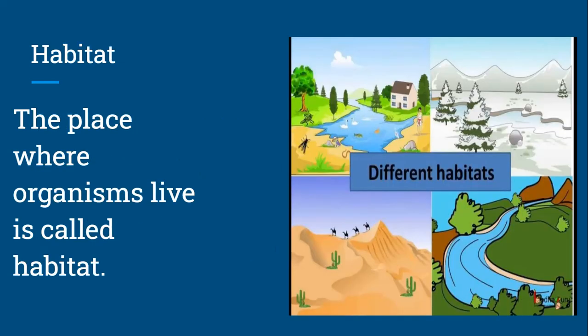The place where an organism lives naturally is called its habitat. So it provides the organism the suitable conditions to live and reproduce. Plants and animals often share the same habitat. So let us learn more about these types of habitats.